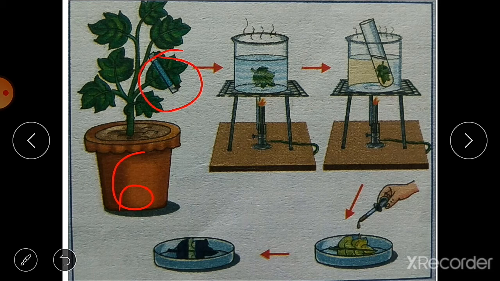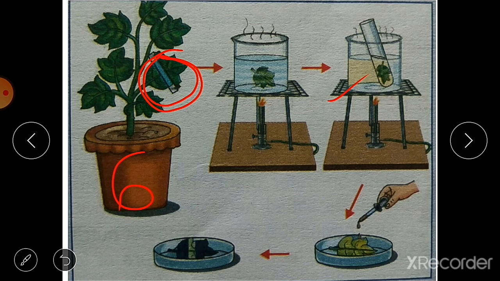Then we have to perform the iodine solution test, the starch test. For the test, take this plucked leaf, put it into the hot, boiling water first, then take it out and put it into the test tube, and keep this test tube in the beaker which has hot water in it.